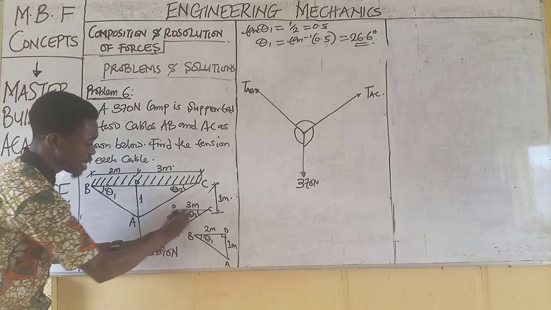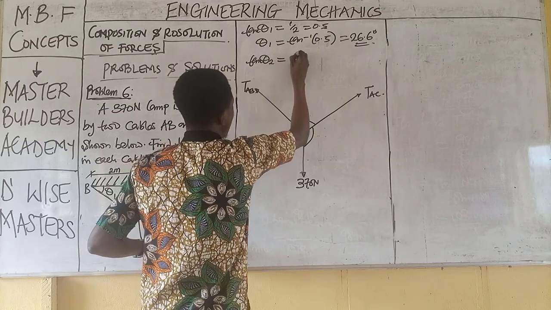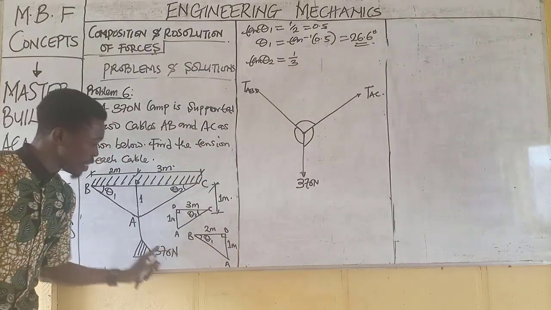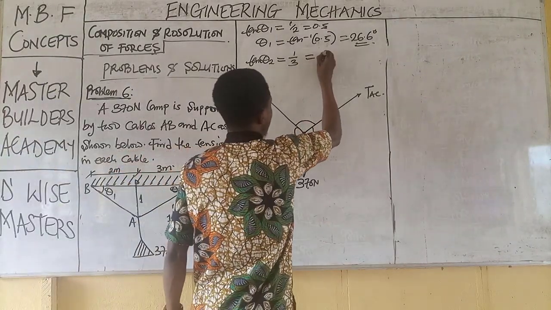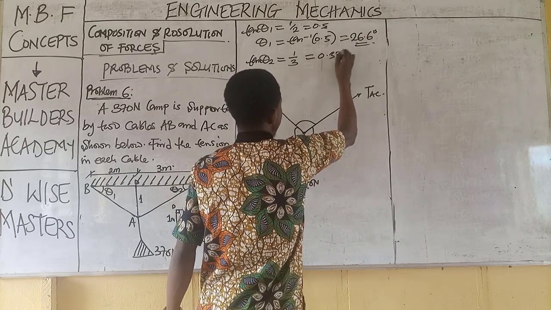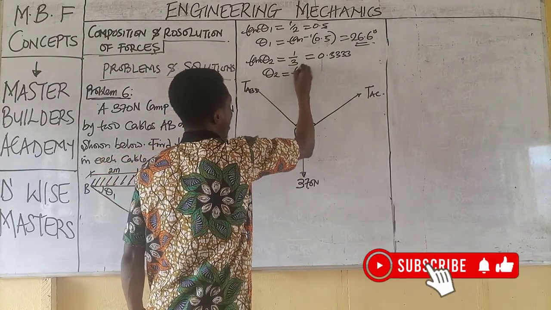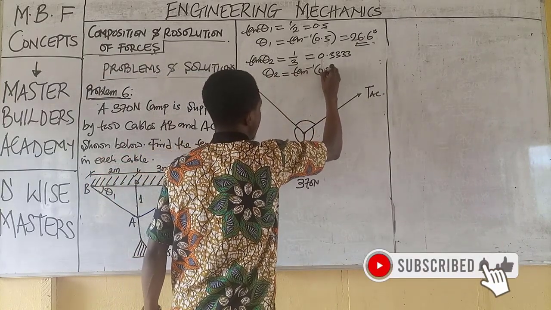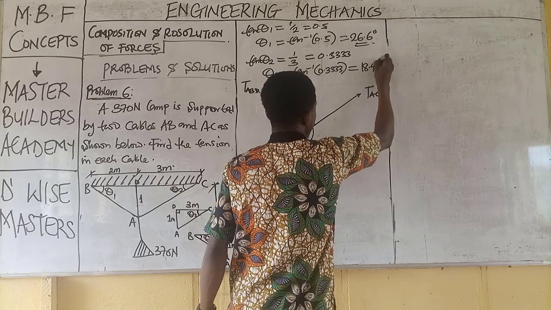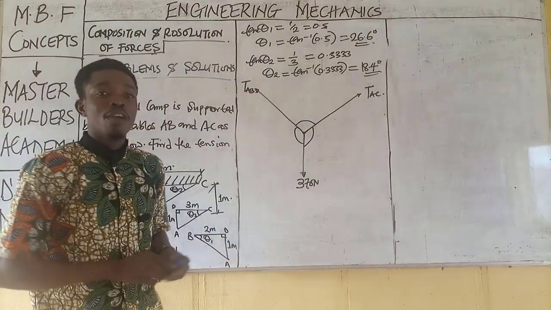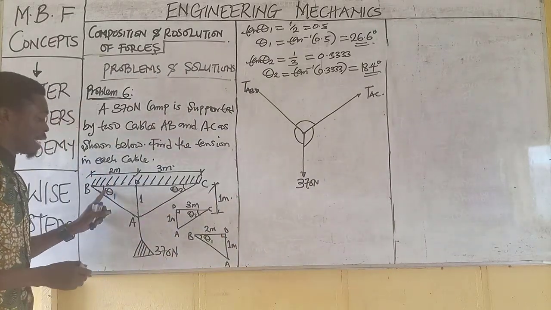Then to obtain theta 2 using this second figure, we'll have that theta 2 is equal to 1 over 3, opposite over adjacent, which is DC. Then this would have given us 0.3333. And now when we find the inverse, theta 2 becomes the tan inverse of 0.3333, and this would have given us 18.4 degrees. Now we have been able to obtain the angle here and the angle here.